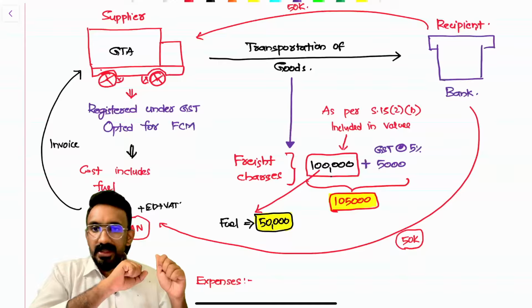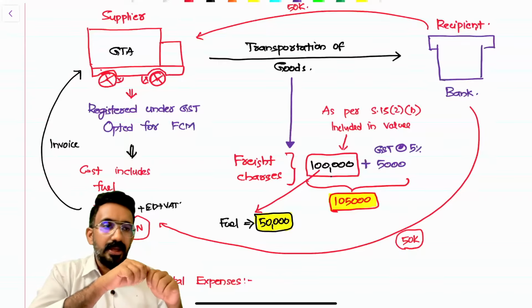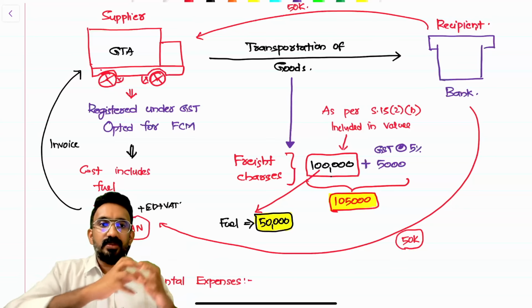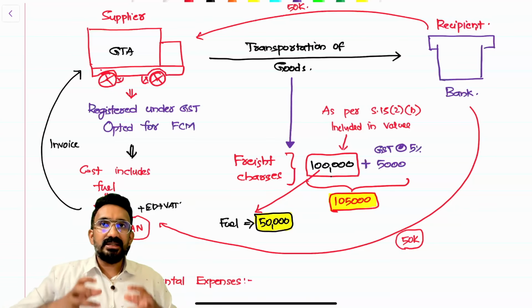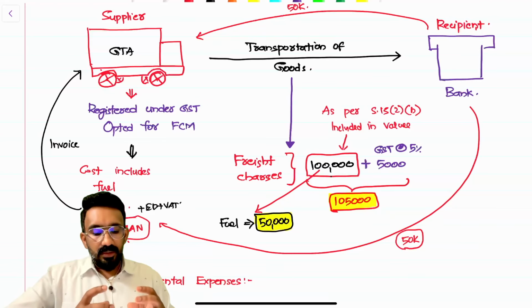One practical method that the bank will use is to look at the cost that the GTA is incurring. Now, look at GTA services. How would they have determined this 1 lakh as the price for transporting goods for this bank? They would have looked at the cost of providing the GTA service plus the margin.